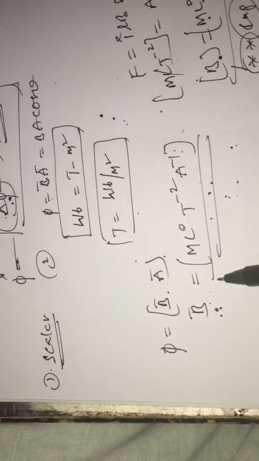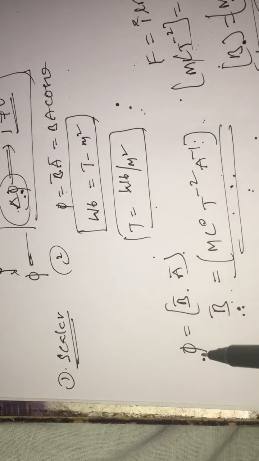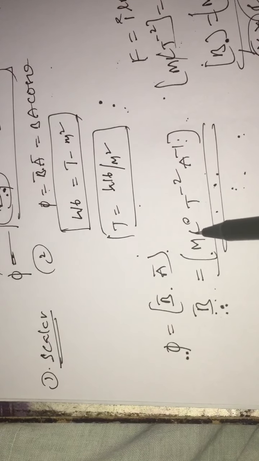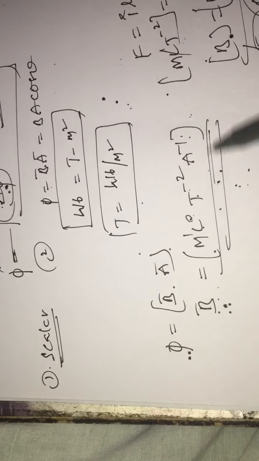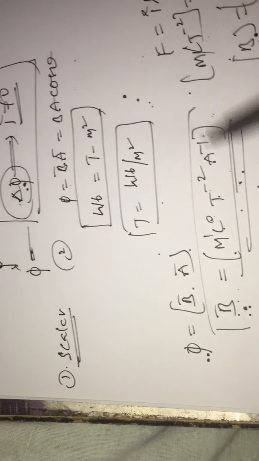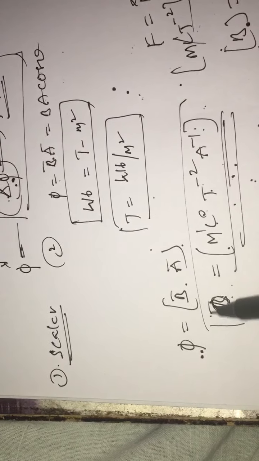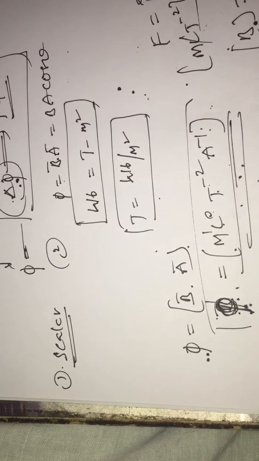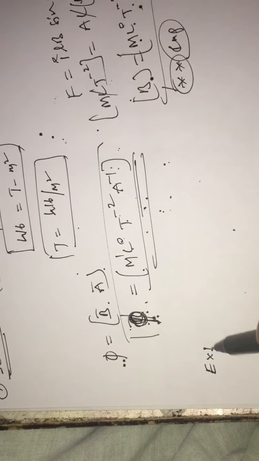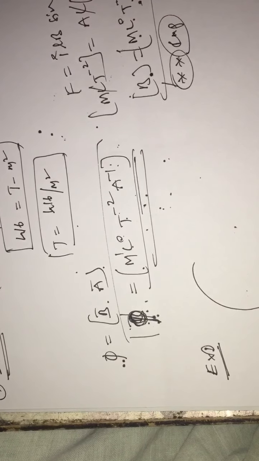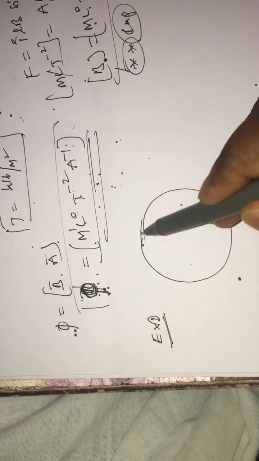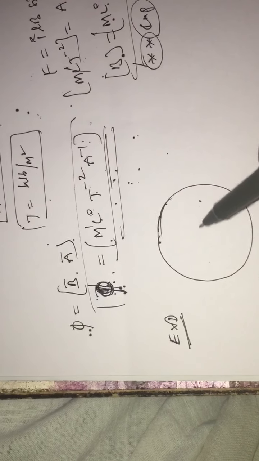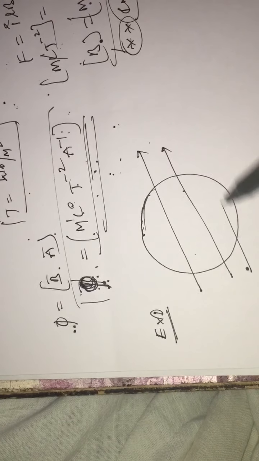Another important point: the dimension formula of magnetic flux is M^1 L^0 T^-2 A^-1. Next, for suppose I am going to give one example. I am taking one loop. For this loop, the magnetic field lines are moving in this way.